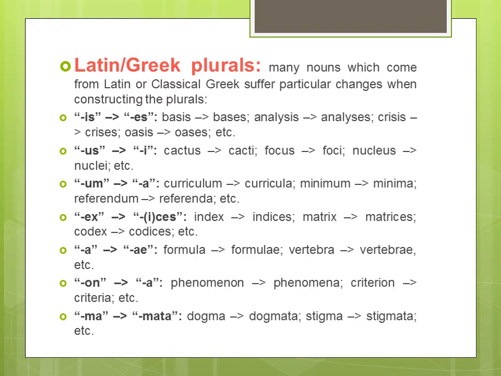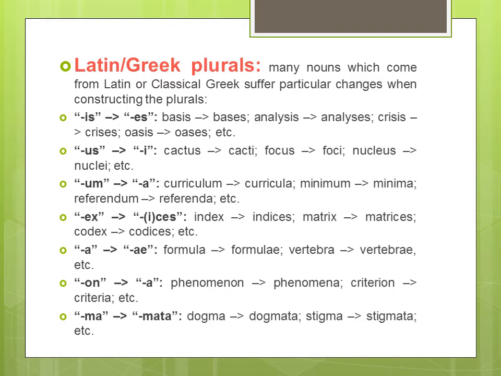Let's move to the next category, which is the words which end with a, and when we make their plural, they end with ae. The first one is given formula. Of course it's a very simple term for you, no need to explain this thing. So the plural of formula is formulae. Then vertebra, of course it is a scientific term. Vertebra, we know those organisms which have backbone. So the plural of this is vertebrae, right? Let's move to the next category.